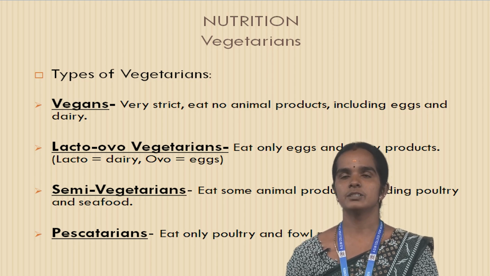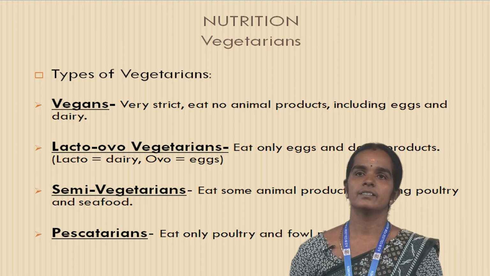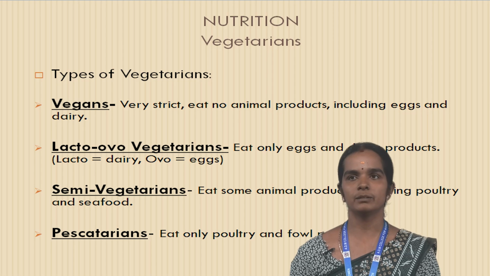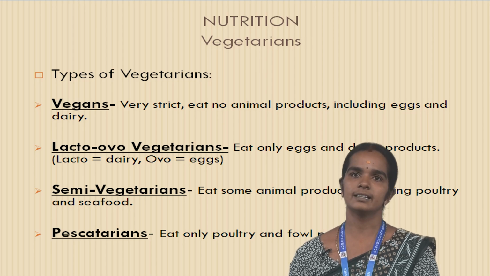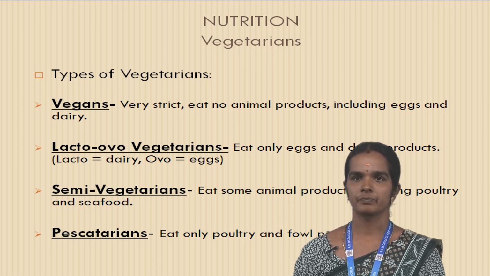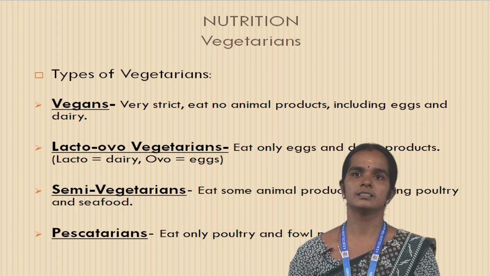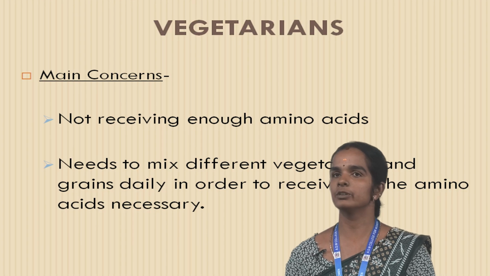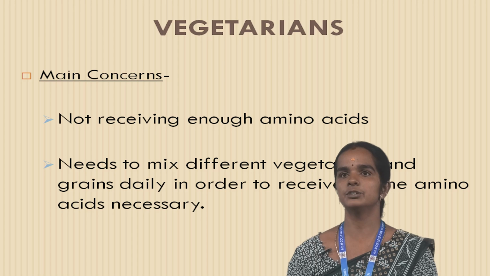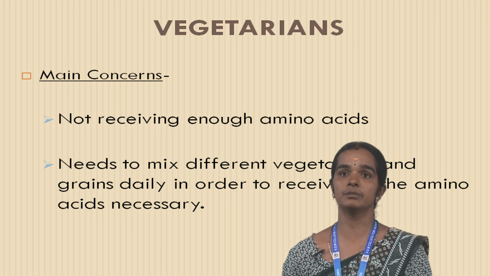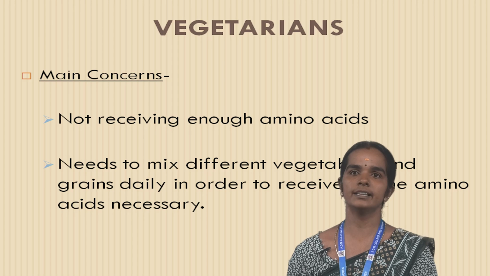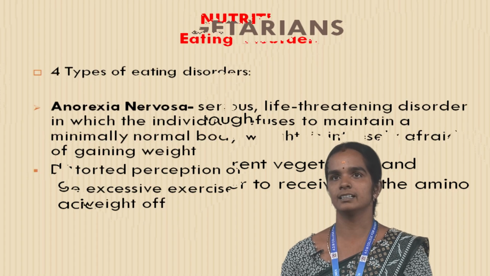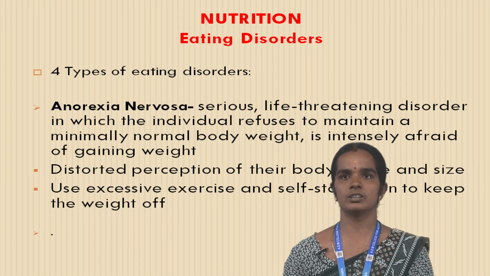These are the types of vegetarian. Vegan: very strict, eats no animal products, including eggs and dairy products. Then semi-vegetarian is the main content of vegetarian. A risk is not receiving enough amino acids. The second one is the need to mix different vegetables and grains daily in order to receive all the amino acids necessary.